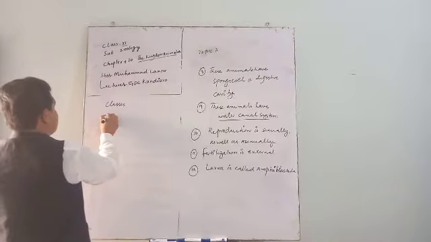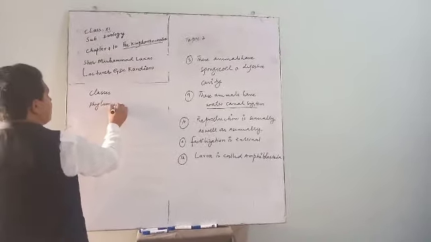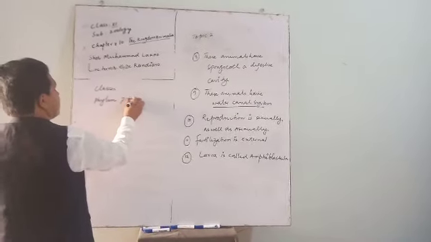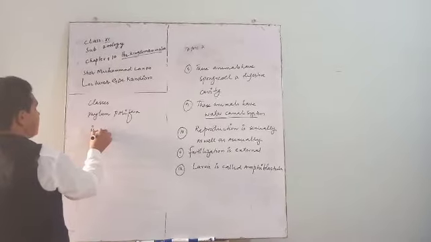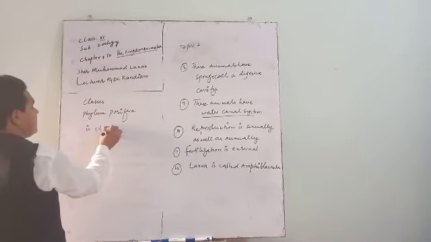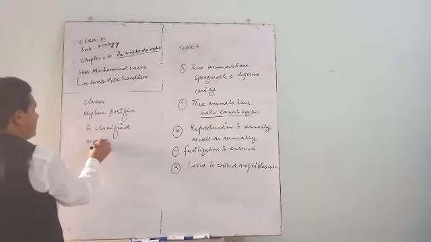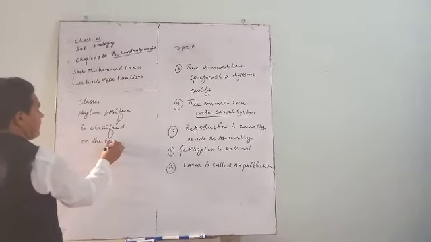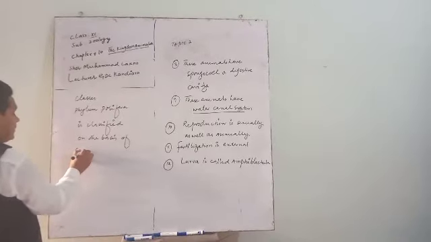Phylum Porifera, or phylum sponges, is classified on the basis of the composition of